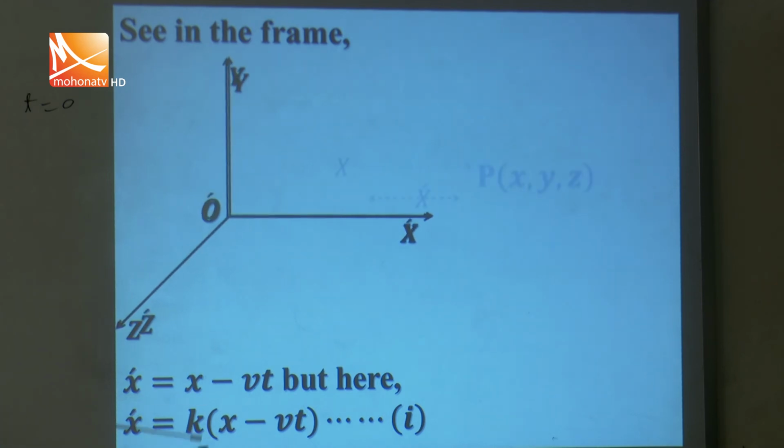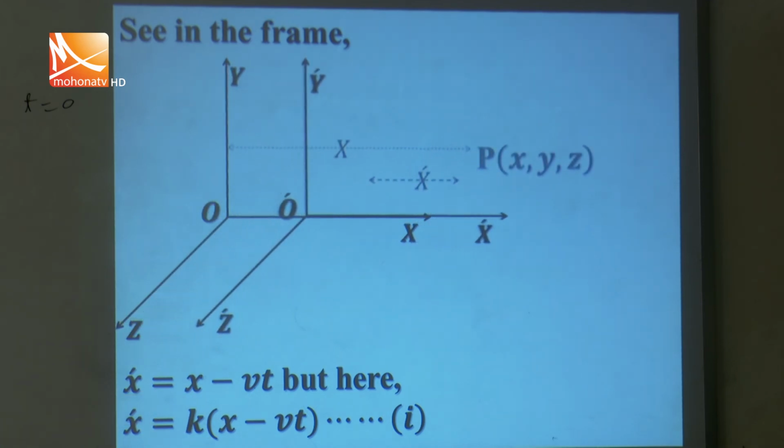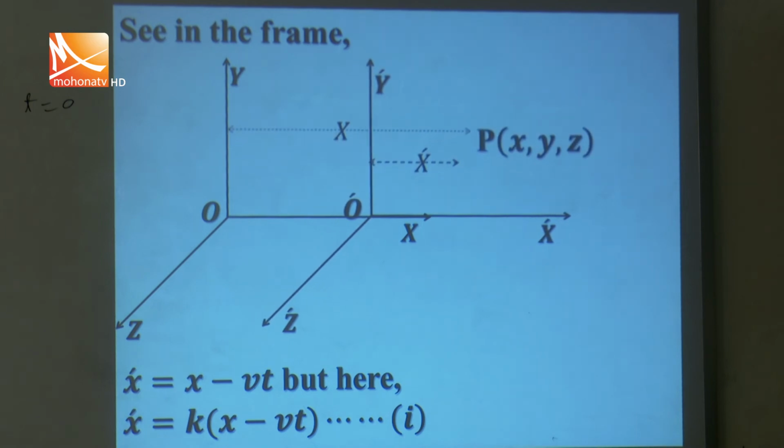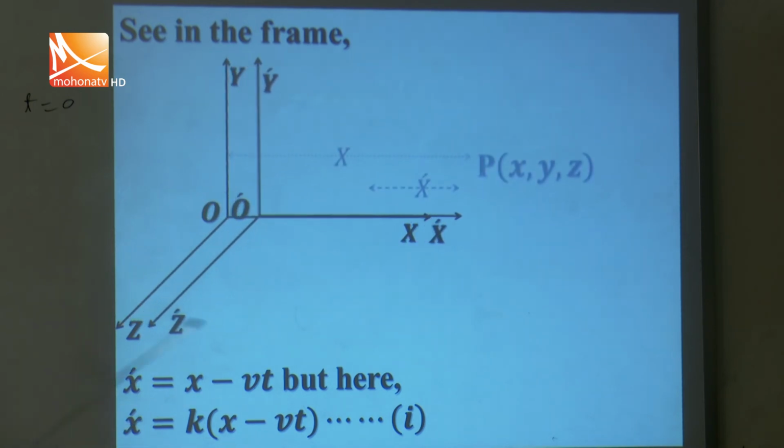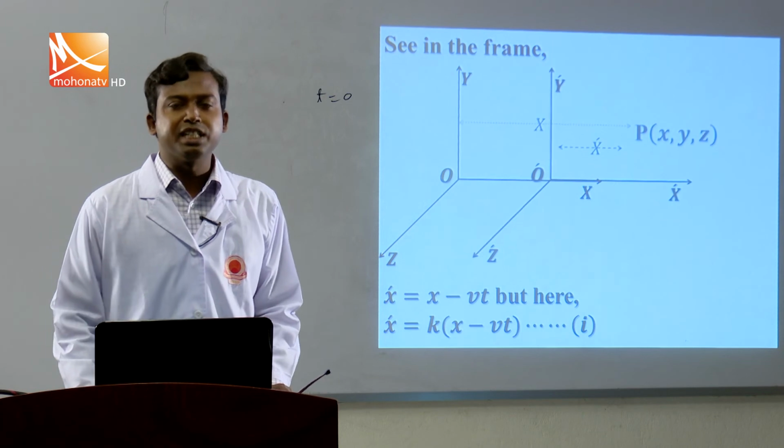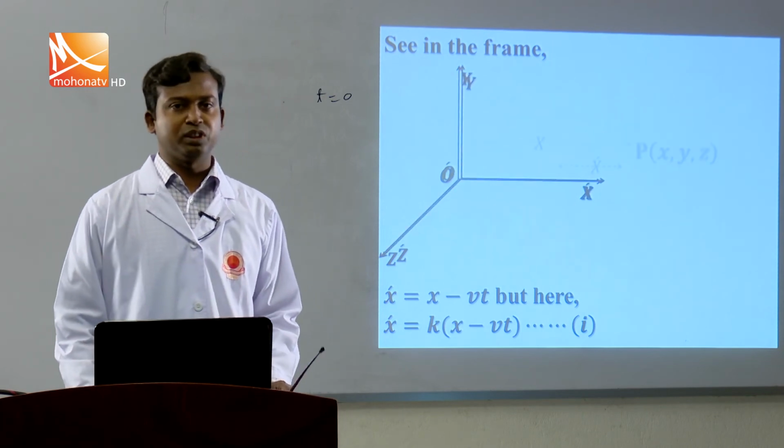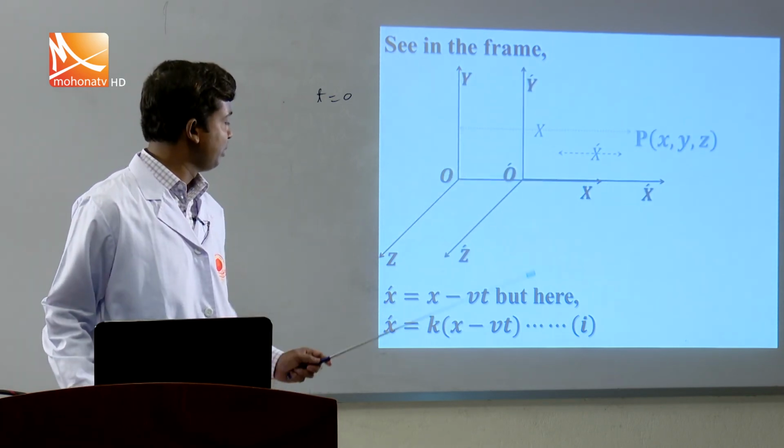Using this factor, they can solve all the problems. This k also explains the first and second postulates. That's why this is acceptable.